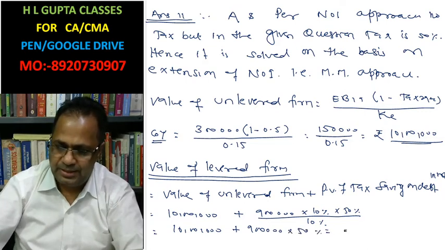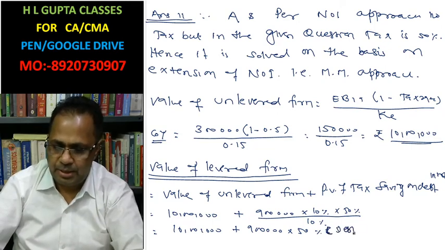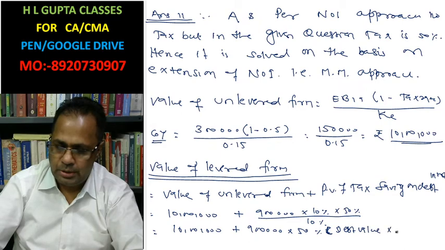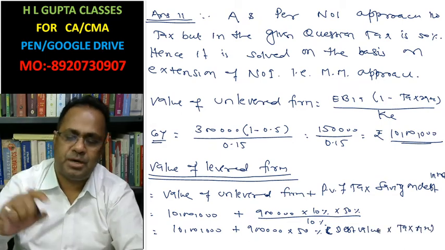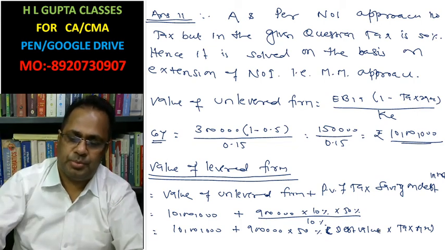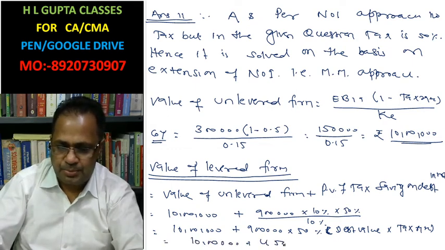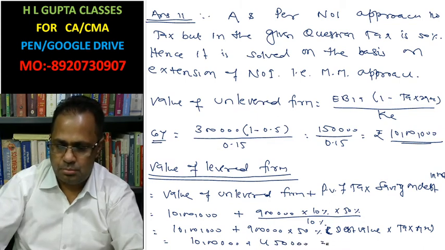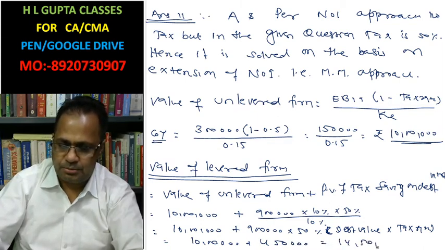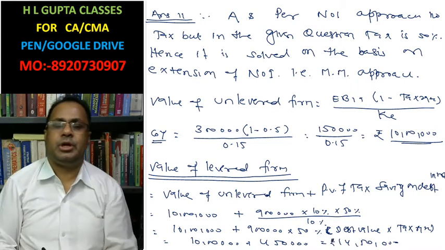Ultimate formula is debt value into tax rate. This is the present value of tax benefit on interest up to infinity. This is 10 lakh plus 4 lakh 50,000, 14 lakh 50,000. This is the value of levered firm.